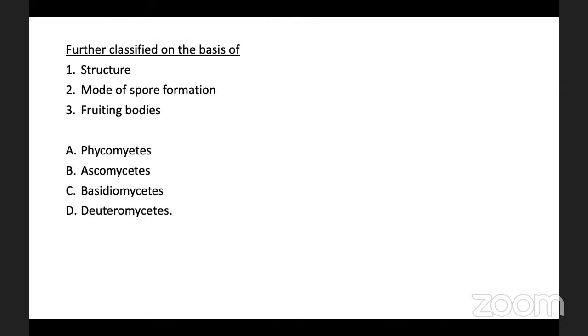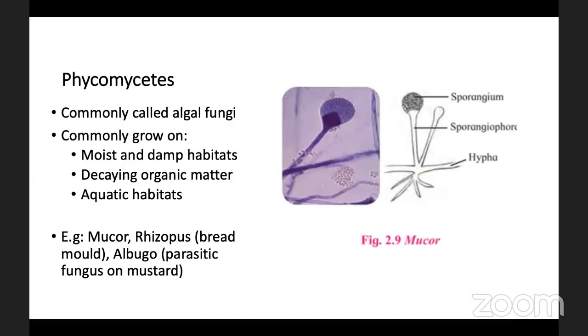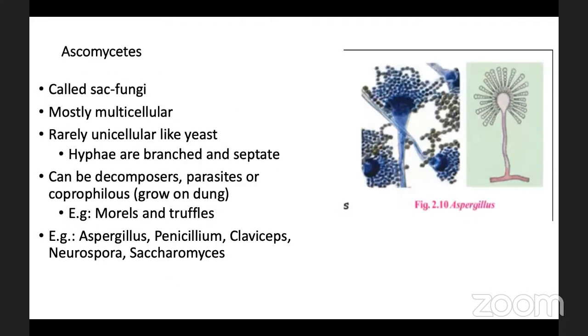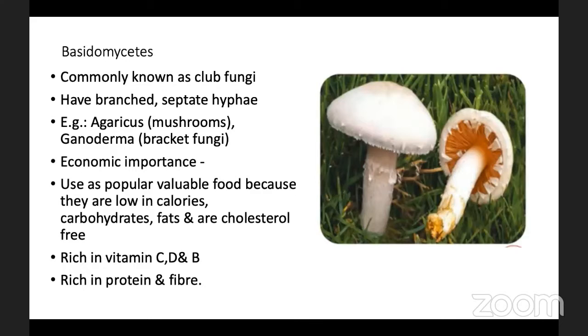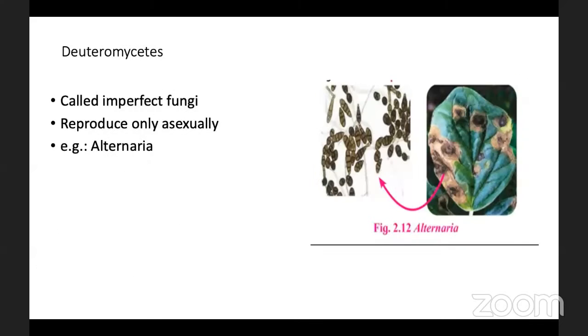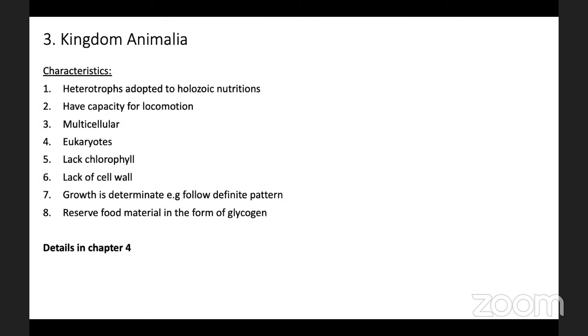Then we learned the classification of fungi on the basis of structure, mode of spore formation, and fruiting bodies into Phycomycetes, example Mucor; Ascomycetes, example Aspergillus; Basidiomycetes, example mushroom; and Deuteromycetes, example Alternaria.